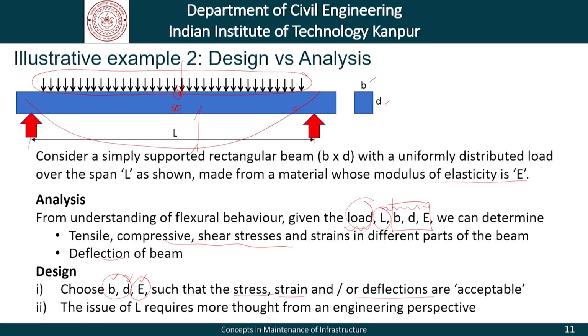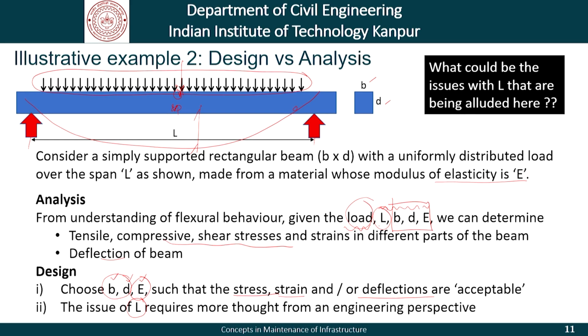One thing I am leaving out, can we easily change L, that is the span of the beam? The issue of L requires a little more thought from an engineering perspective. Why is it so is something which I am leaving out to you to think about. What could be the issues with L that are being alluded to here?